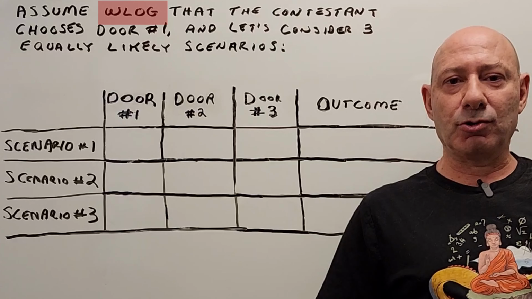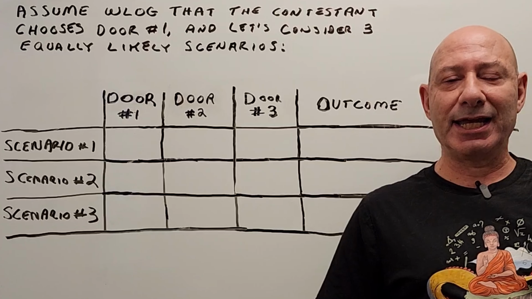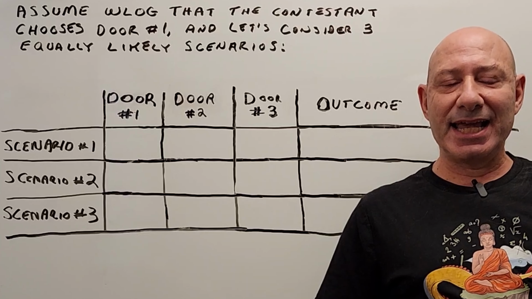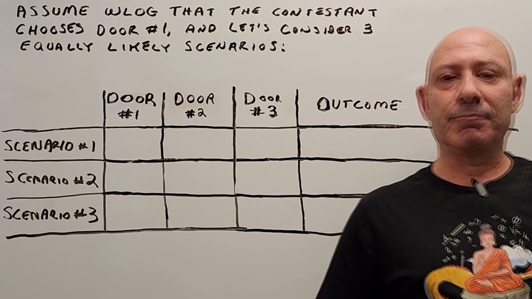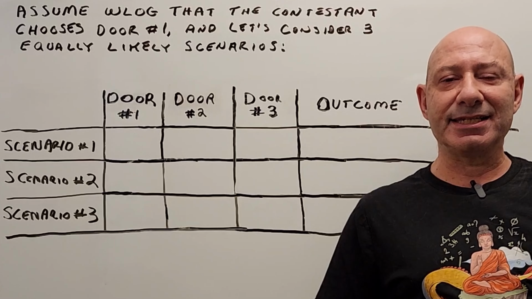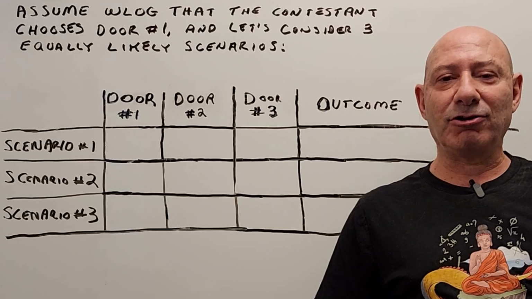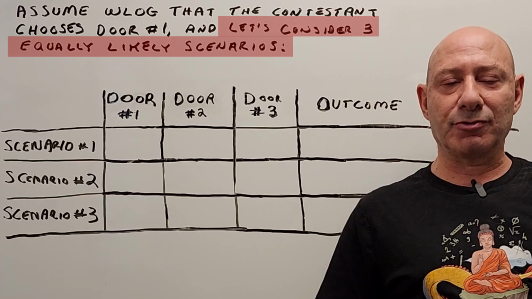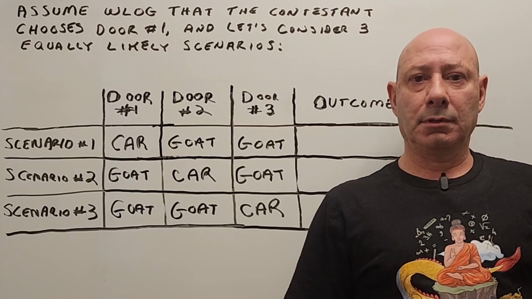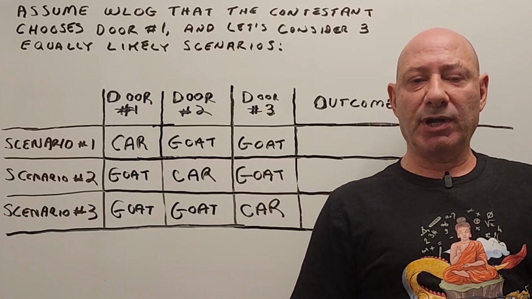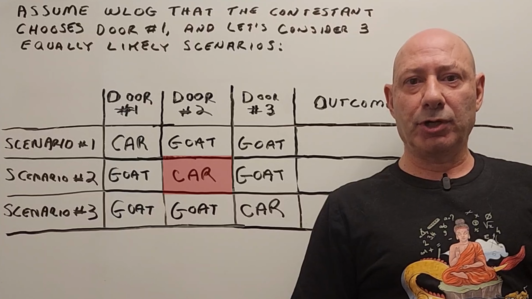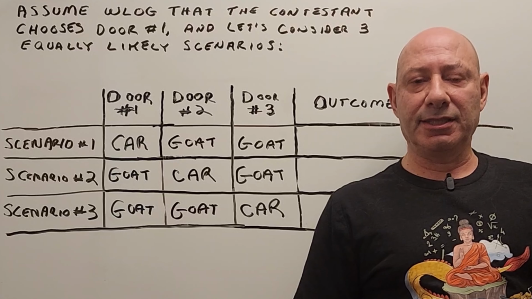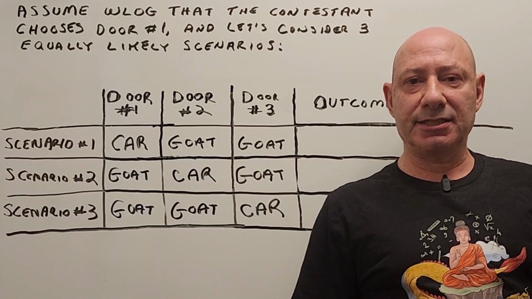That's why we say without loss of generality, because we're examining a specific case, but at the same time, we're maintaining the general outcome. By looking at a specific case, it really does simplify the outcomes that come from our three equally likely scenarios. So let's take a look at them. The car is behind door number 1, the car is behind door number 2, or the car is behind door number 3. I think we can agree that these are in fact three equally likely scenarios.